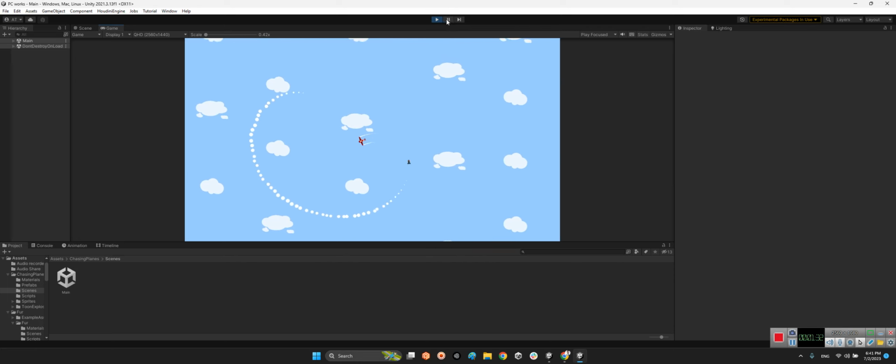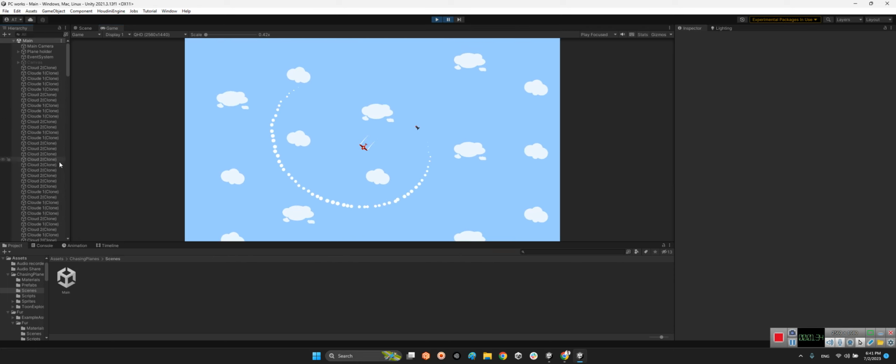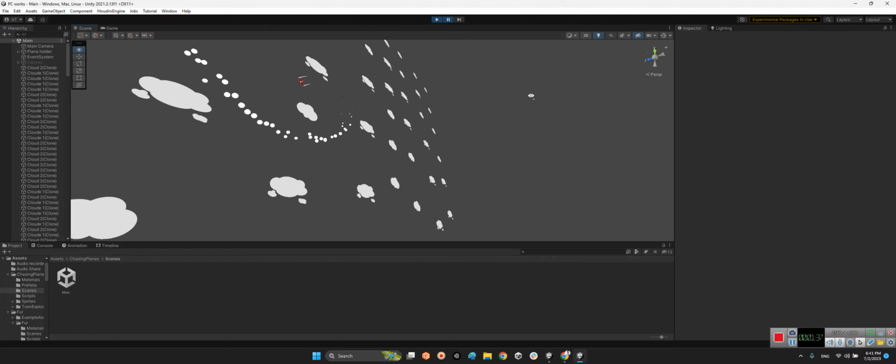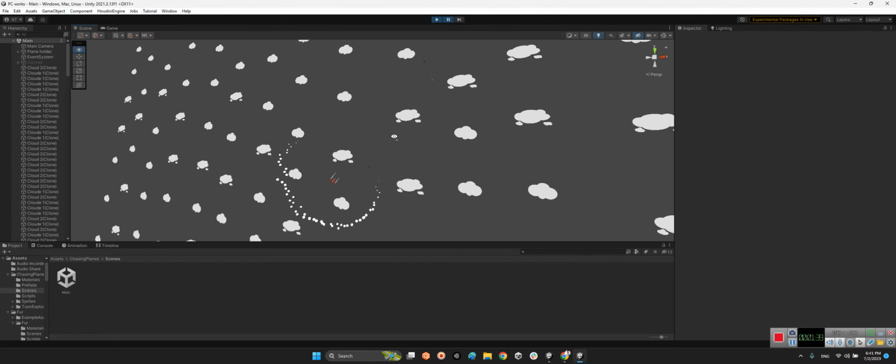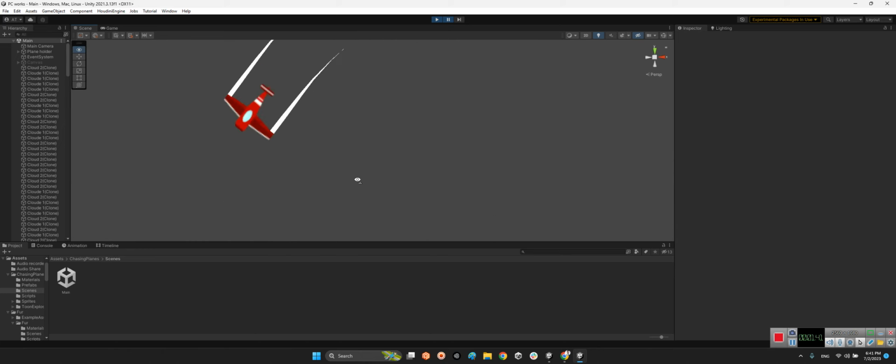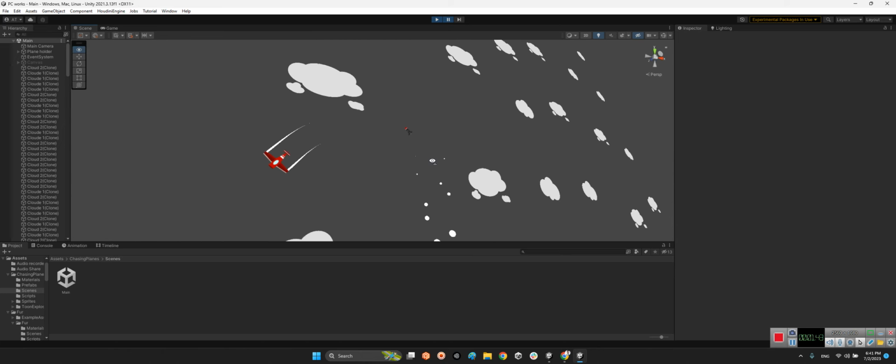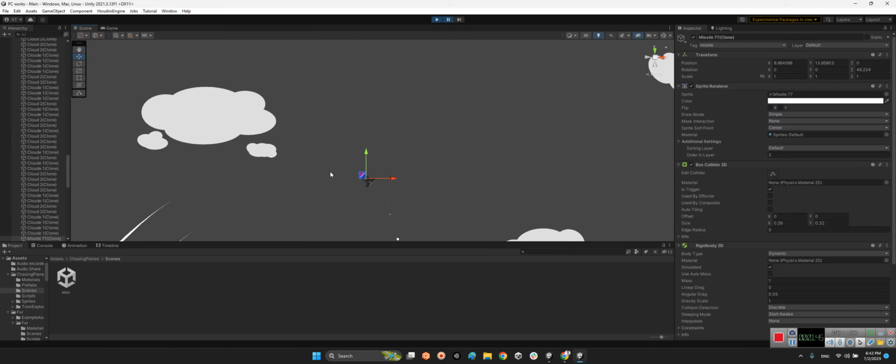Now I can stop the game here and take a look at this scene. As you can see, it is just a simple 2D sprite, and here we are talking about this guy, missiles.